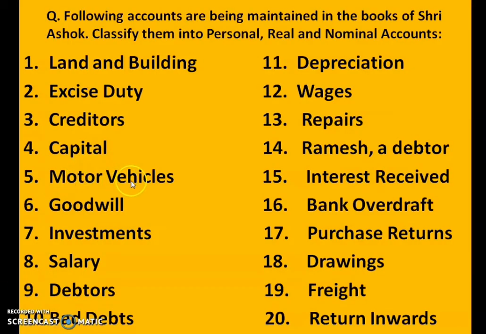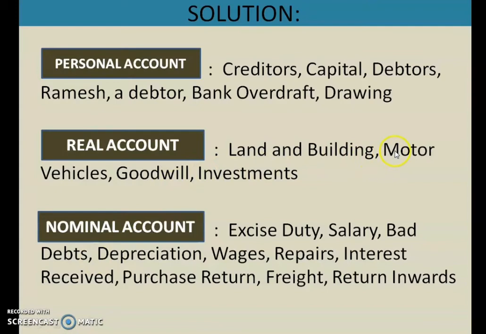Next is motor vehicles. What do you mean by motor vehicles? It's a vehicle. So vehicle is coming under your asset. So out of these three accounts, in which do we represent assets? Yes, of course, real account. So motor vehicle will come under real account. Next is goodwill. Goodwill means intangible asset. Anyway, it is an asset. So goodwill is a real account. You can see here motor vehicle and goodwill are shown under real account.